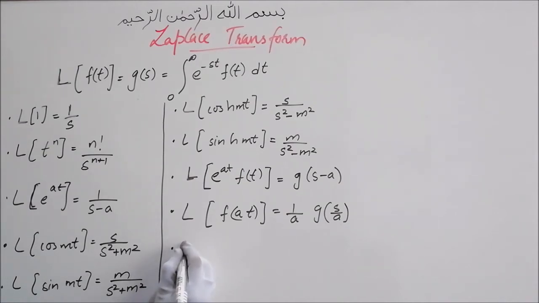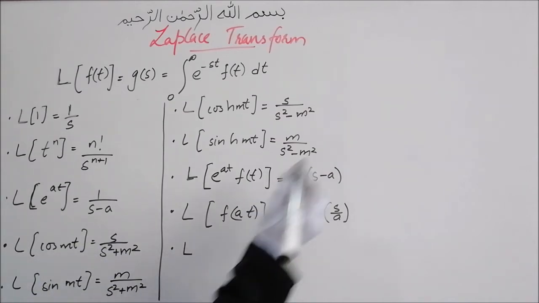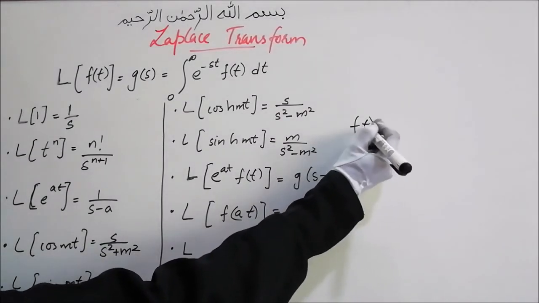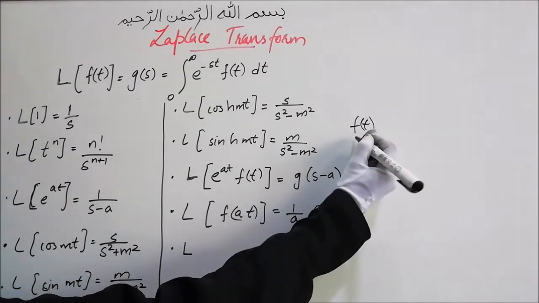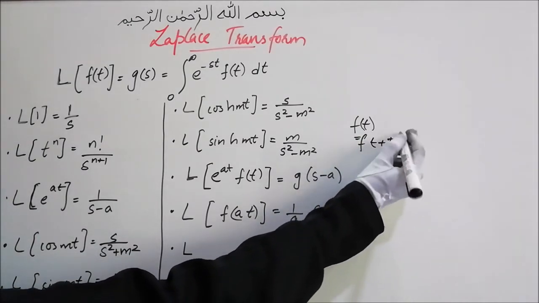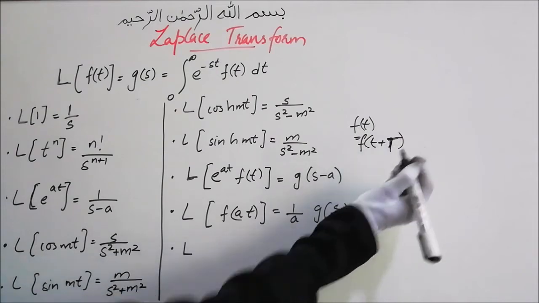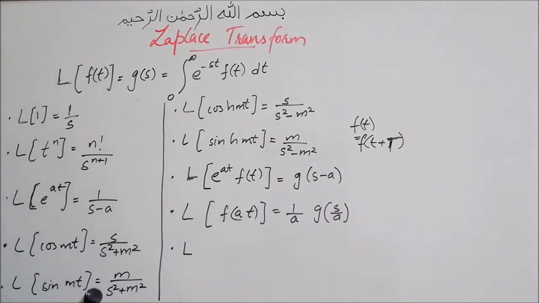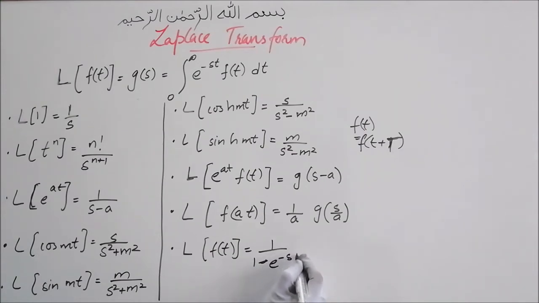Laplace transform of a periodic function, let's say, which is having period T, that is a periodic function f of t which repeats itself after T, that is f of t will be equal to f of t plus capital T. This is the period. So Laplace transform of this periodic function f of small t is equal to 1 by 1 minus e power minus s capital T,